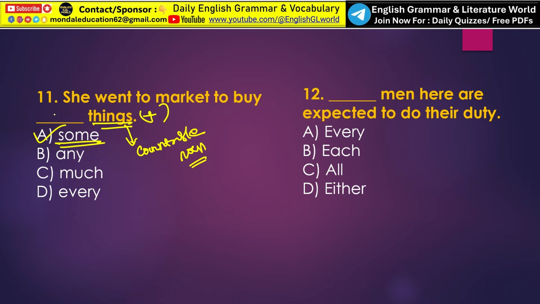She went to market to buy some things. Okay, next. Dash men here are expected to do their duty. The sentence refers to all the men present here as a group. So the correct determiner is option C, that is all. So all men here are expected to do their duty.